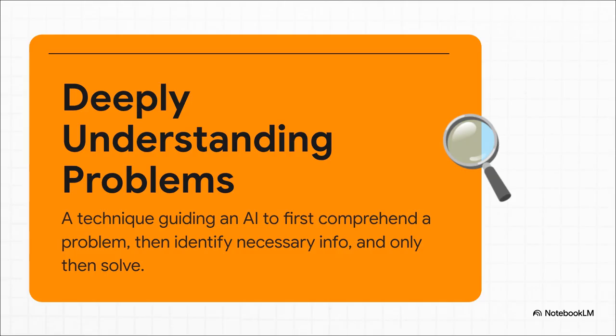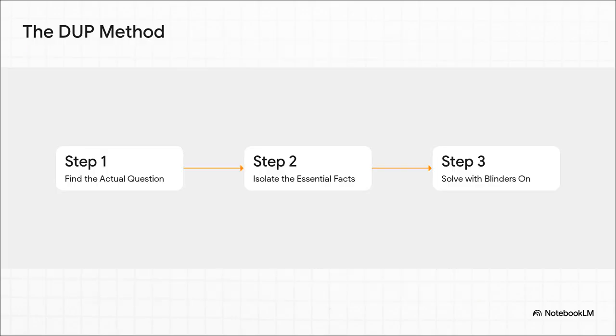So DUP, it stands for Deeply Understanding the Problems. And the logic here is just super straightforward. Before the AI is even allowed to touch the numbers, it's forced to first figure out what the actual question is, then pull out only the information it absolutely needs, and only then can it try to solve it. It's a lot like how a person learns to study effectively, right?